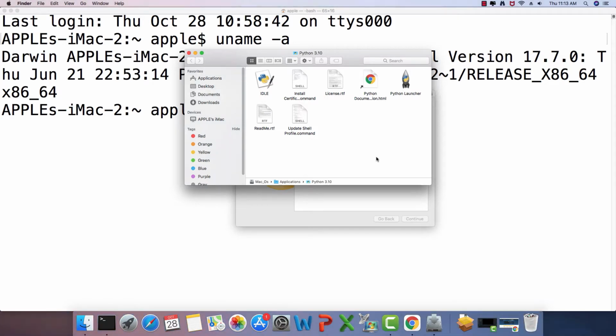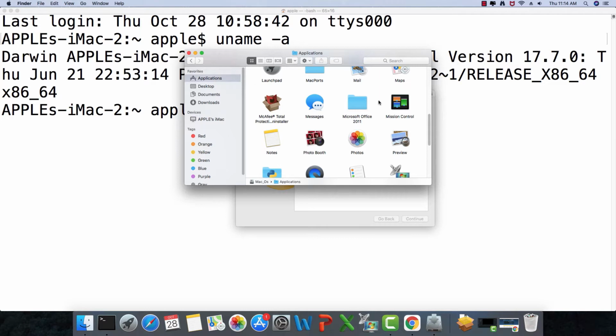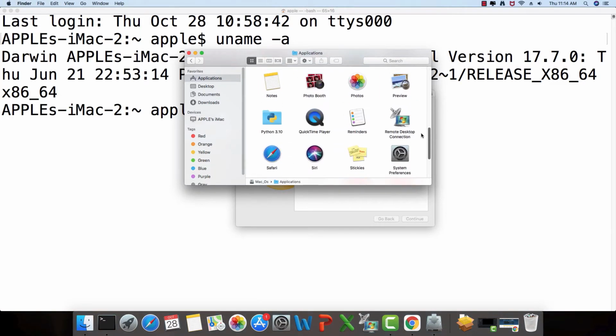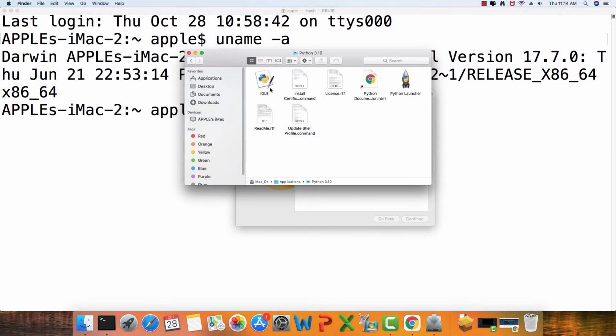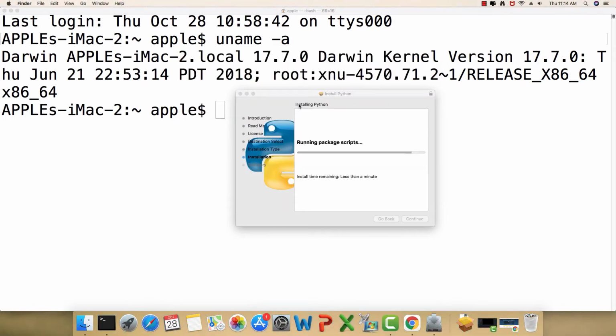So it seems that the installation is complete, and here you can see the directory where we can find the launcher applications. If I go to the application section here and check, you will find that directory where you will find all the launchers. So this is the Python launcher, and this is the IDLE. Okay, so this is how we can install Python programming language on a Mac computer. So it is still installing all the package scripts. Let us wait for some more time.